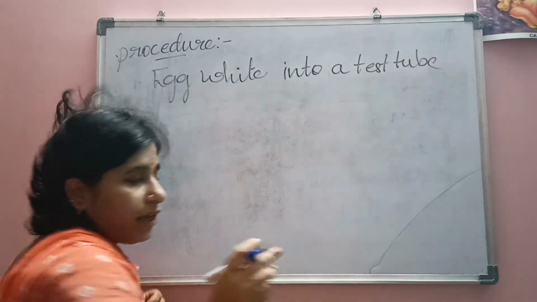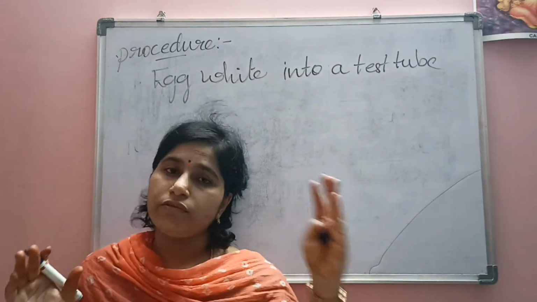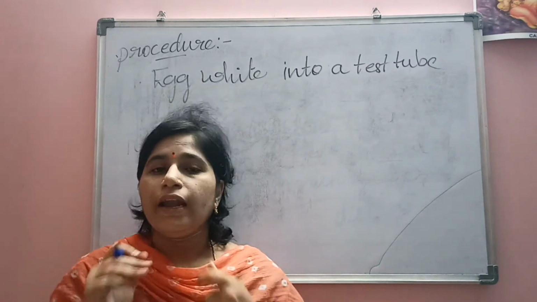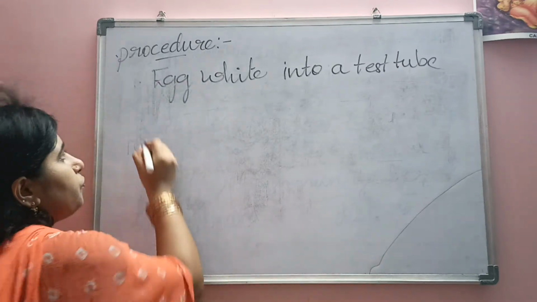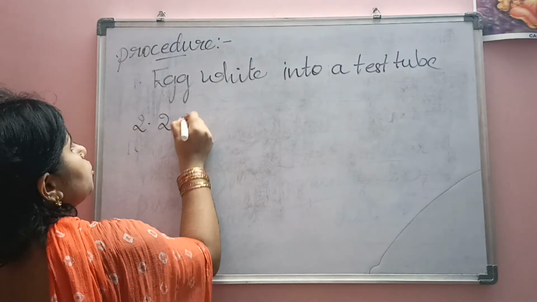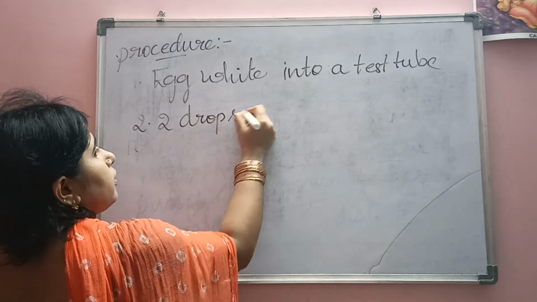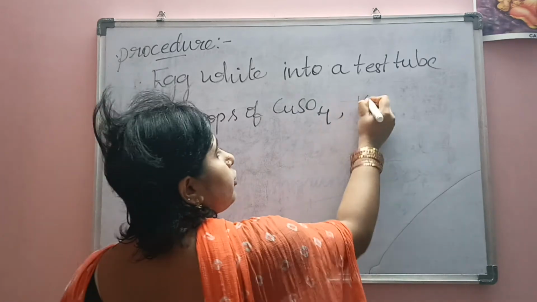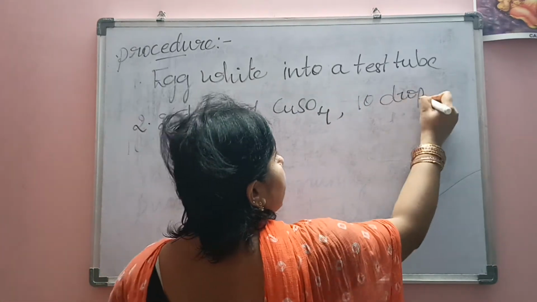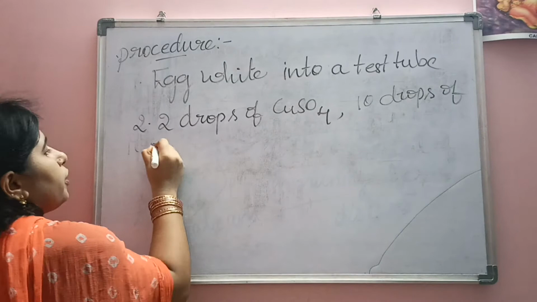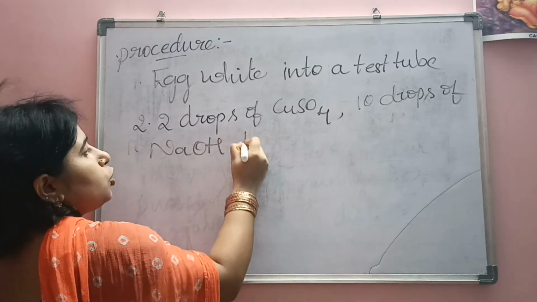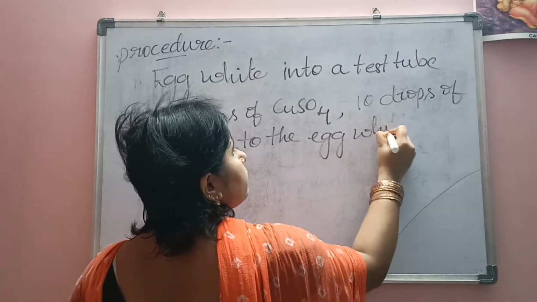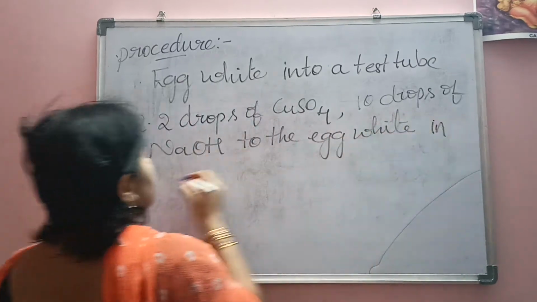You have to break the egg, separate the yolk from the egg white, and collect that egg white into the test tube. Now what is the second step? You add 2 drops of copper sulfate and 10 drops of sodium hydroxide to the egg white in the test tube.